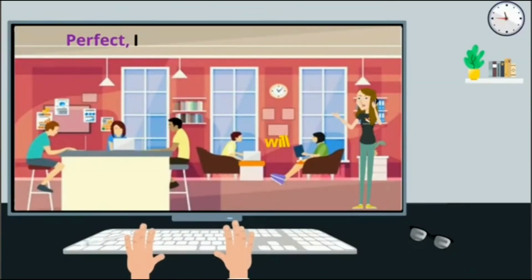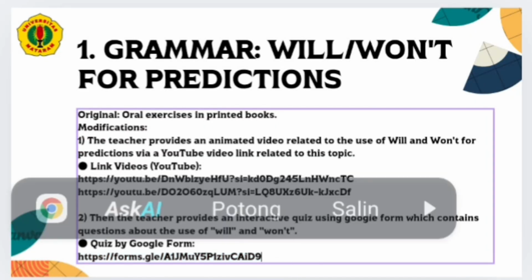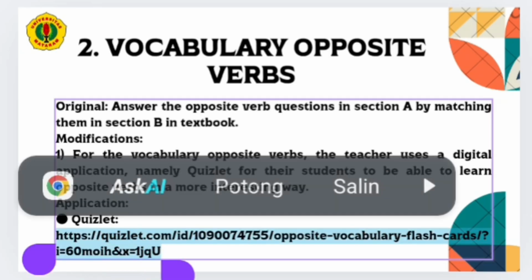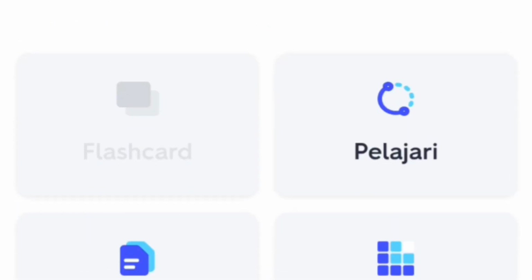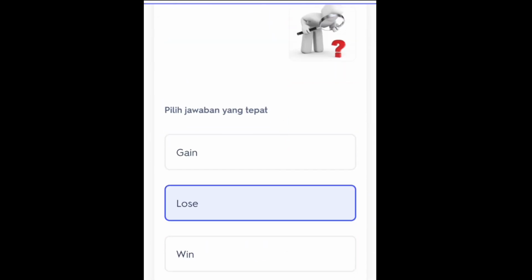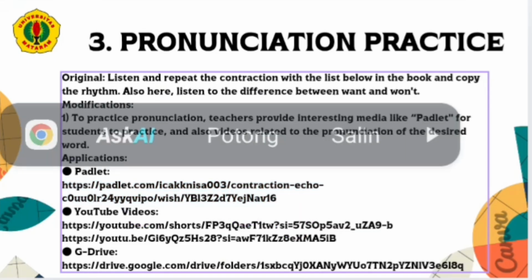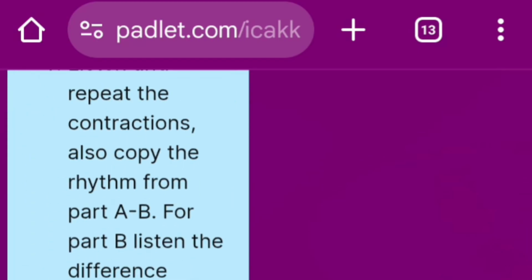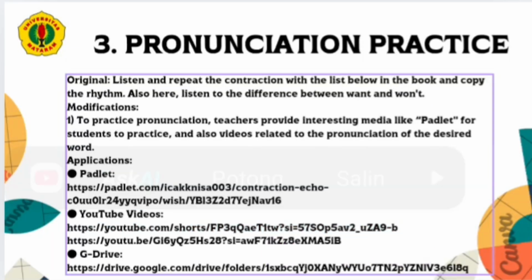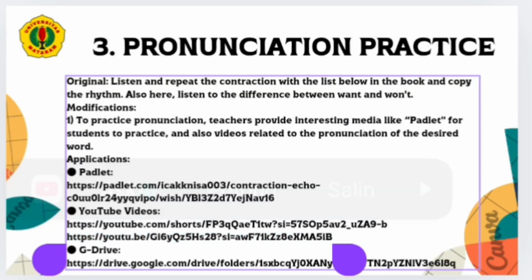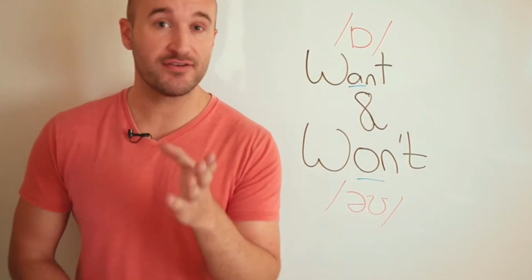Spontaneous decisions. Will. They will. They'll.